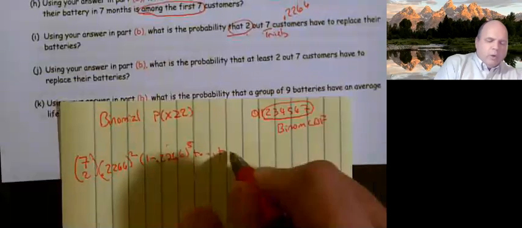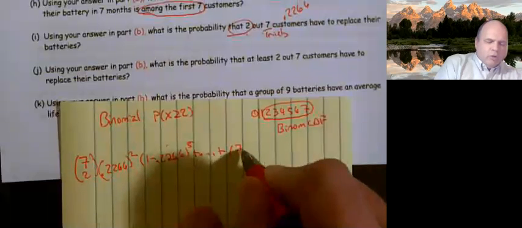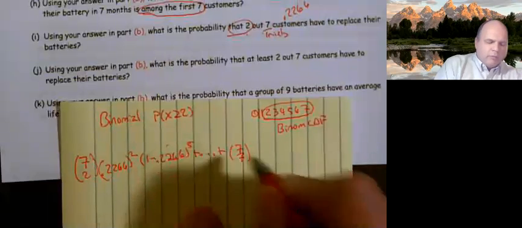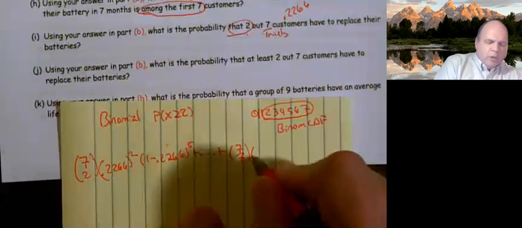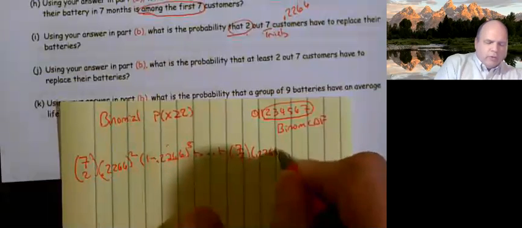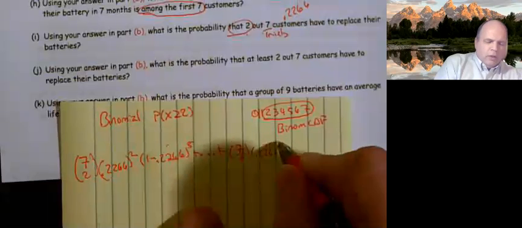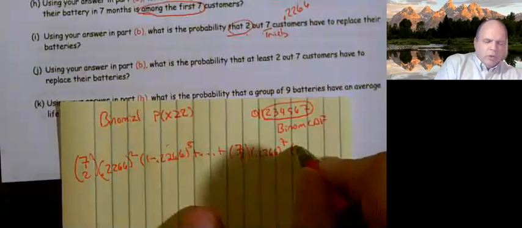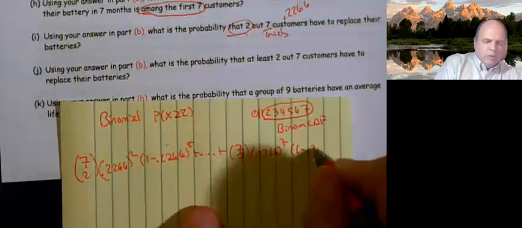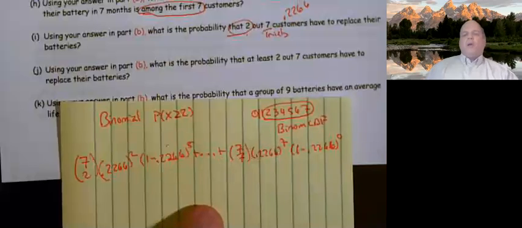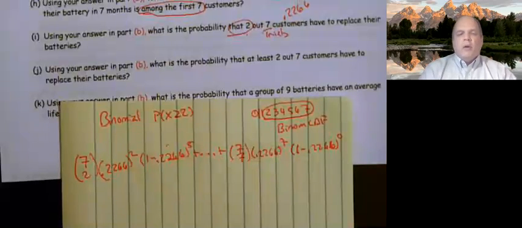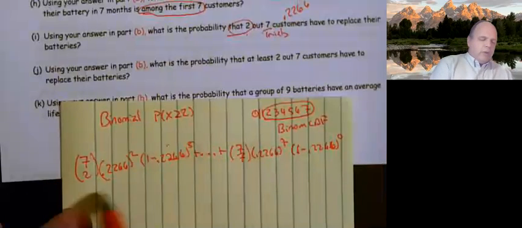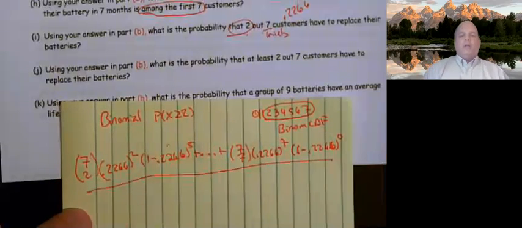And then my largest one is going to be 7 choose 7, times 0.2266 to the 7th power, times 1 minus 0.2266 to the 0 power. So that's showing my work. This right here gives me credit for doing my work.